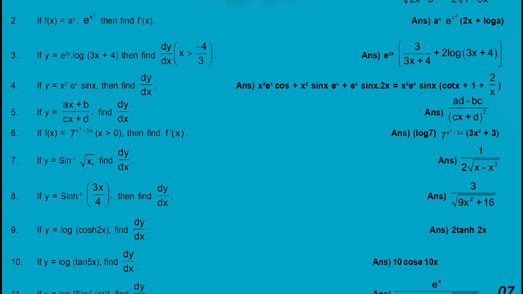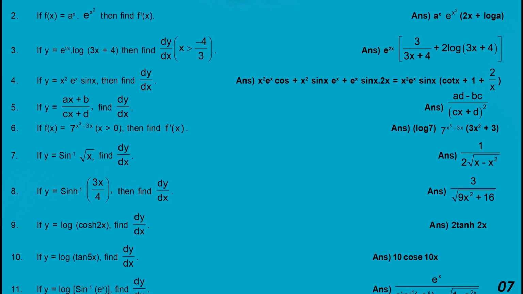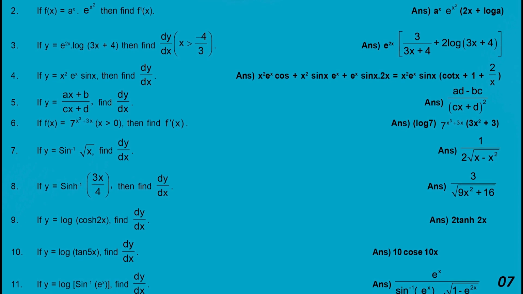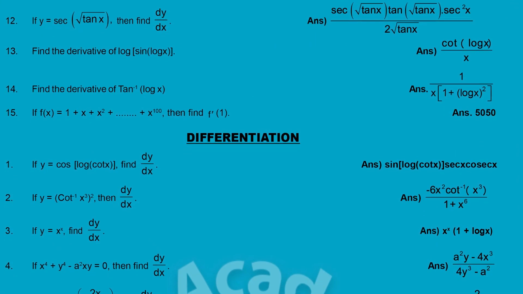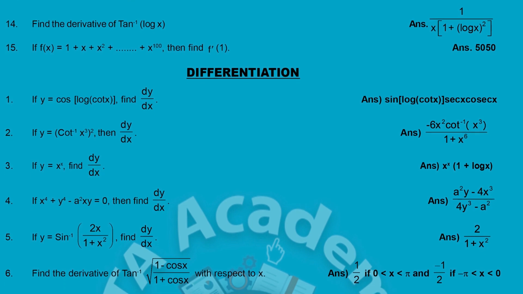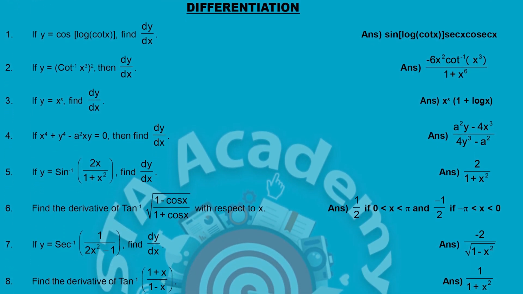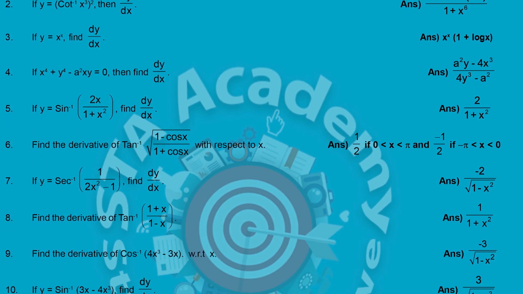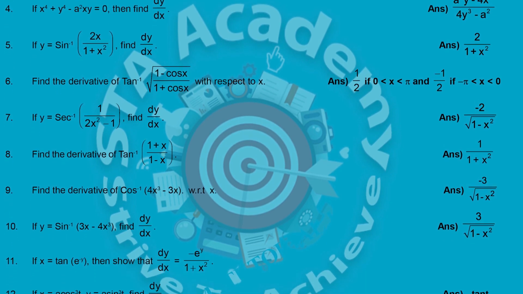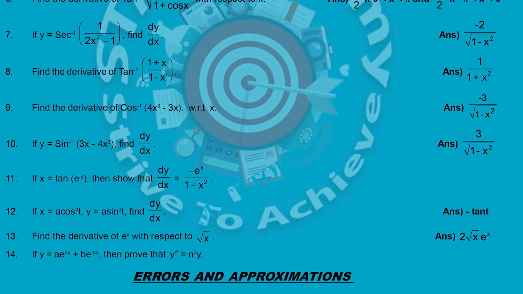In differentiation, I have mentioned 11 VSAQs. Practice each and every VSAQ to get maximum marks in your board exam. On the next page I have also mentioned some more VSAQs. There are a total of 15 VSAQs, because in differentiation they will ask 2 VSAQs. In one part I have given you 15 VSAQs, in another part I have given 14 VSAQs.